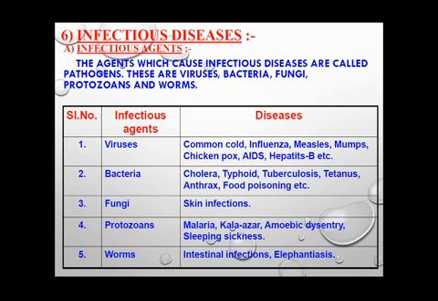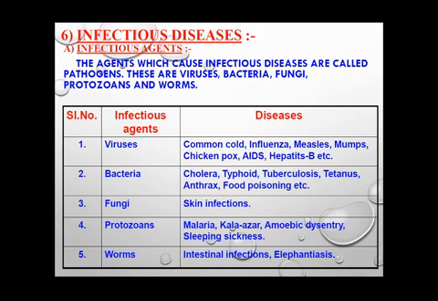Dear students, we are studying the chapter Why Do We Fall Ill? In this chapter, we have till now studied about the health status of an individual, about diseases, various types of diseases like acute disease, chronic diseases, infectious diseases, and non-infectious diseases. So now we will be studying about infectious diseases in a little bit of detail.